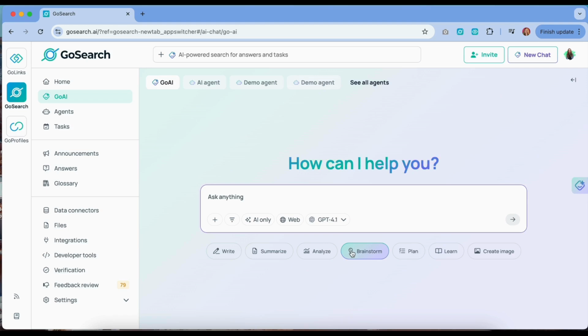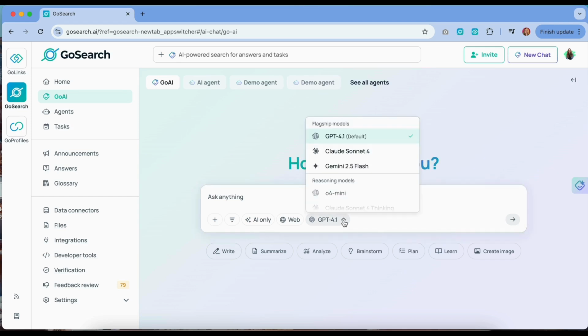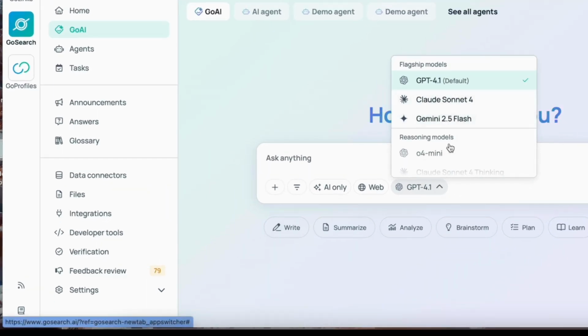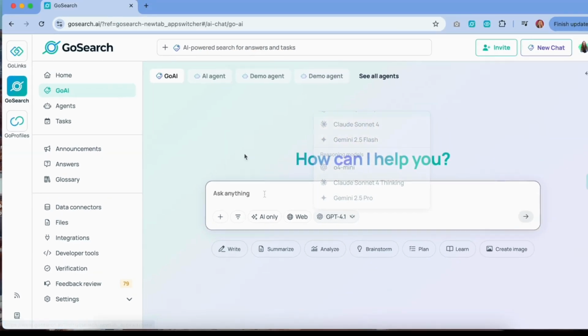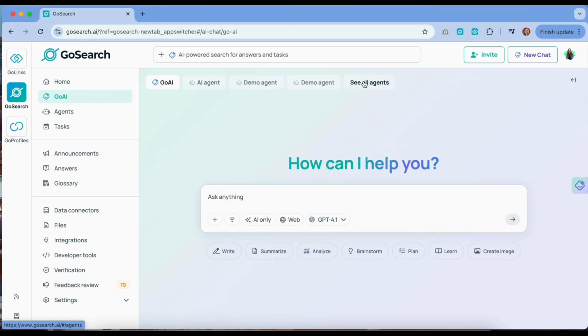Whether you need fast answers or deeper analysis, pick the AI model best suited to your task, from foundational LLMs to advanced reasoning engines, all with a simple toggle. You can also chat with agents, but we'll cover that in a separate video.